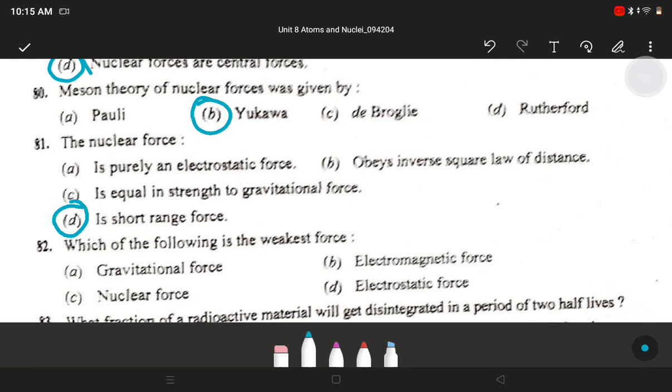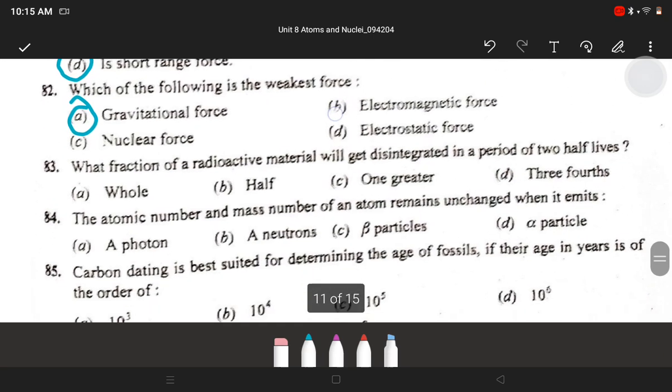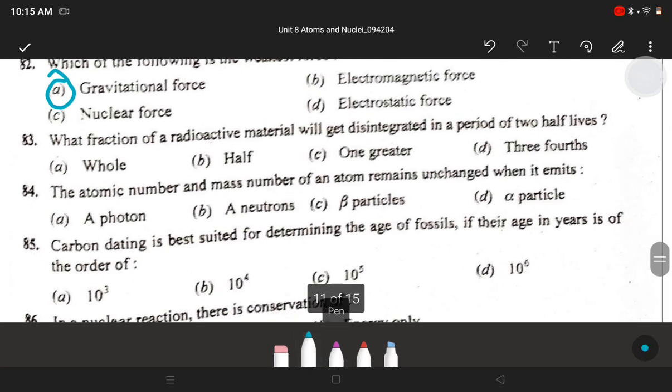Next, the nuclear force is a short range force. Next, which of the following is the weakest force? Answer is A. Gravitational force. Next, what fraction of a radioactive material will get disintegrated in a period of 2 half-lives? Answer is D. 3/4. Next, the atomic number and mass number of an atom remains unchanged when it emits A. Photon. Next, carbon dating is best suited for determining the ages of fossils if their age in years is of the order. Answer is B. 10 raised to 4.